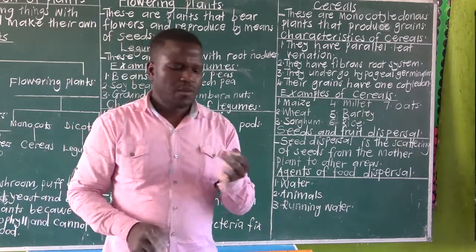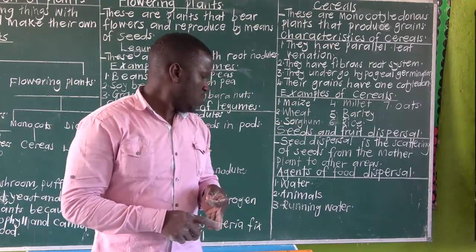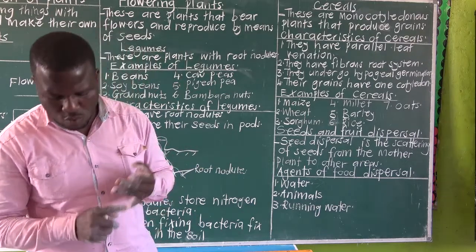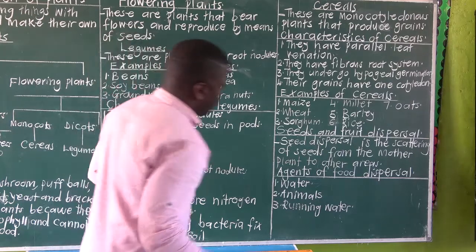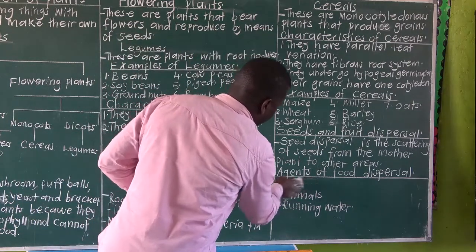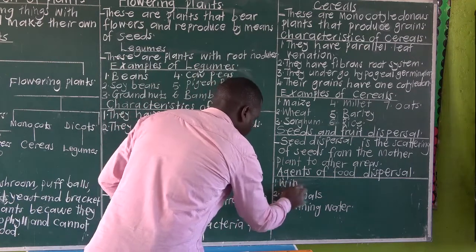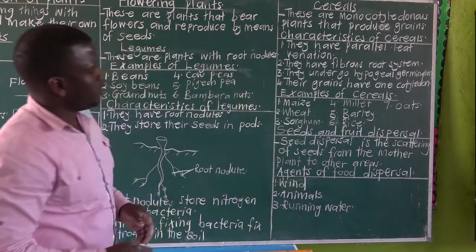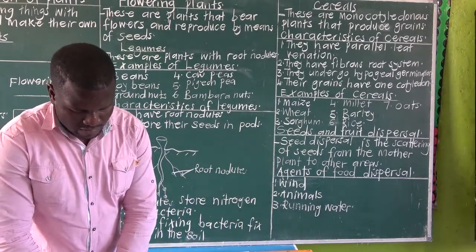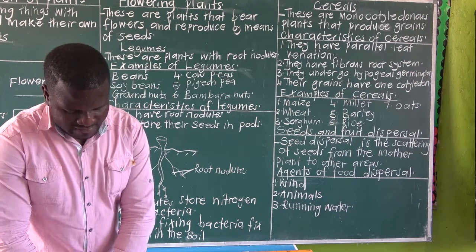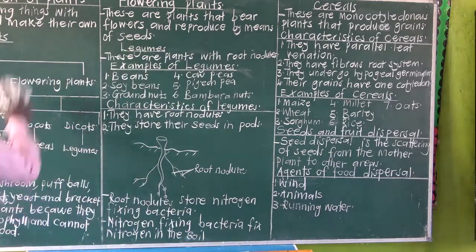We have wind, animals, and running water. Let's begin with the seeds dispersed by animals. Characteristics of seeds dispersed by animals.